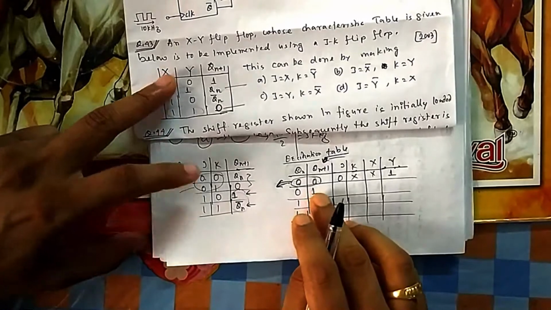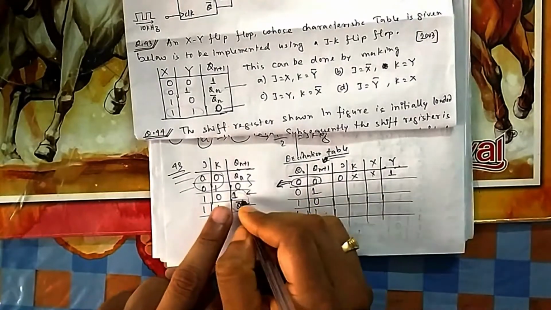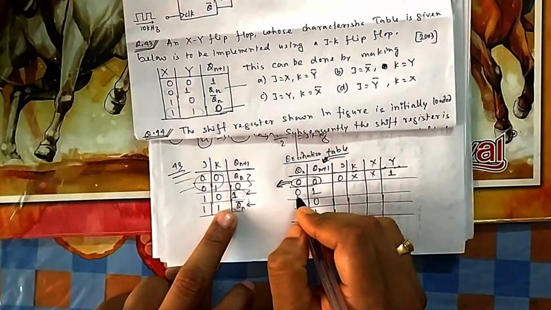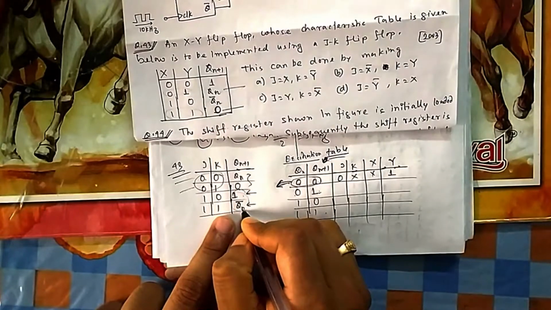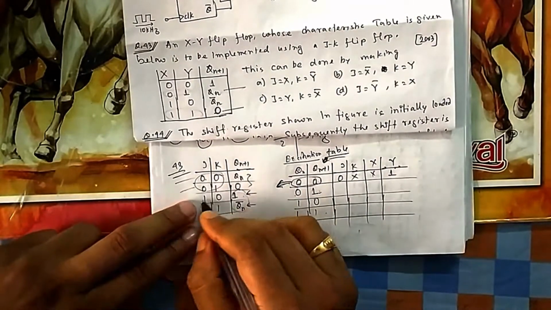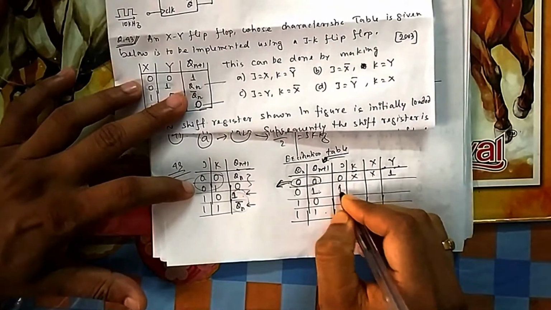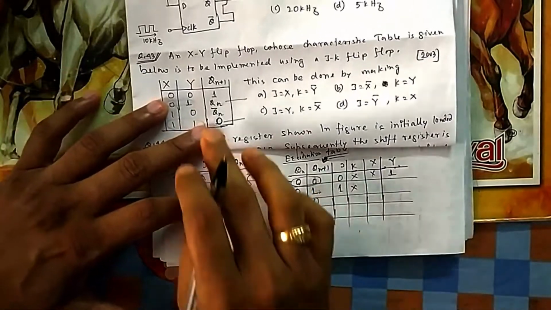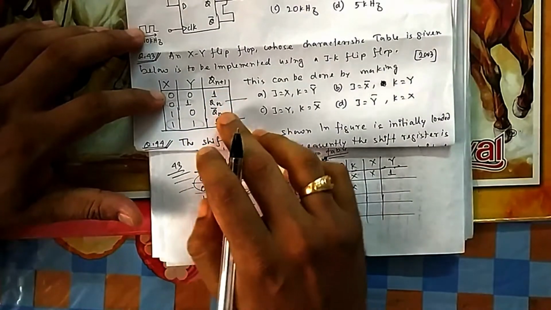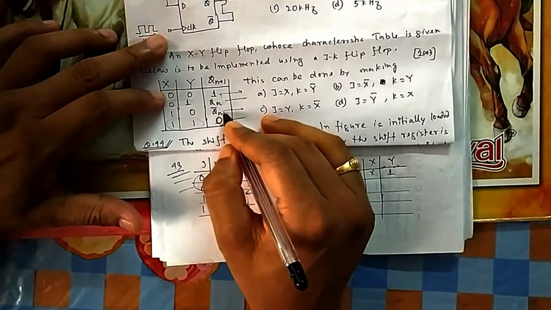If you think this is your output, the output is 1. Output is 1 means it can come from here. Output is also complementary of previous state, so it can come from here also. This is also complementary of previous state. So from here, J can be 1, K can be anything. If J is 1, K can be anything. If J is 1, then your output will come 1. Here, your output should be 1 or it should be complementary to the previous case.